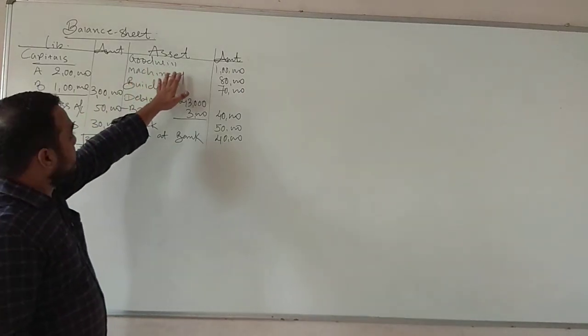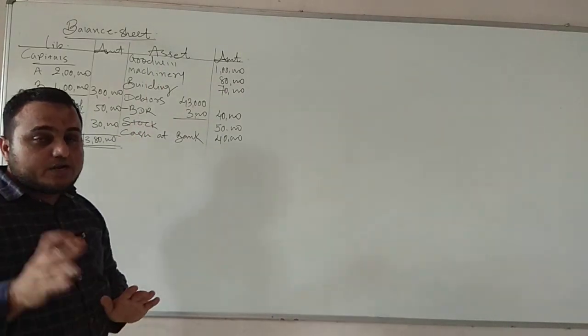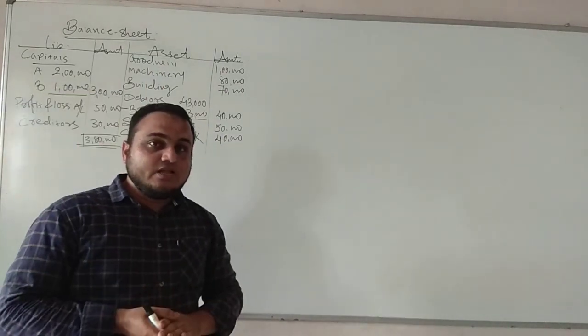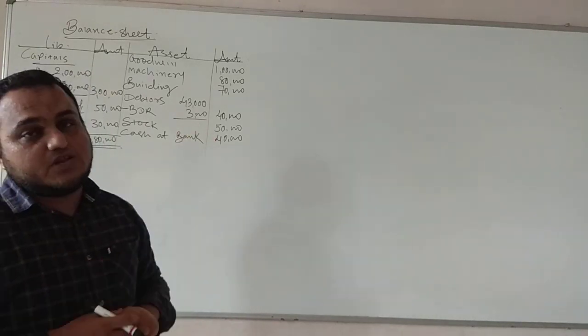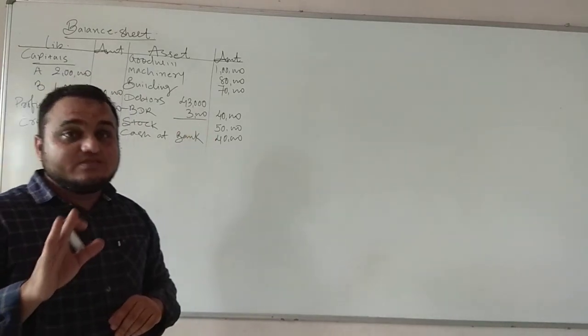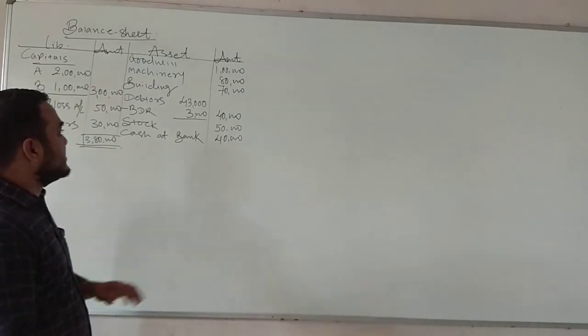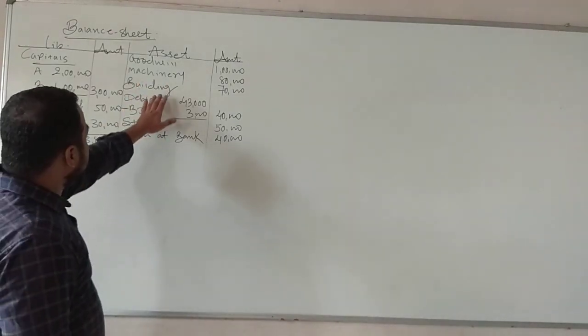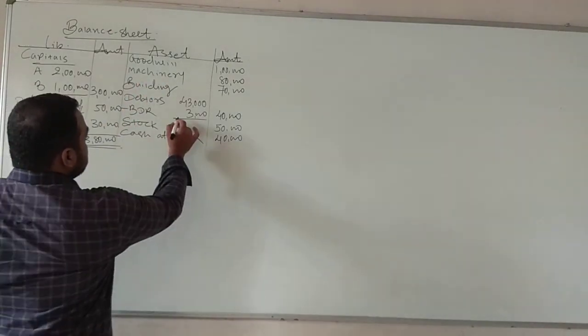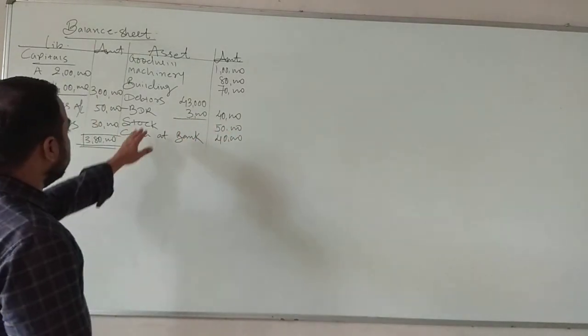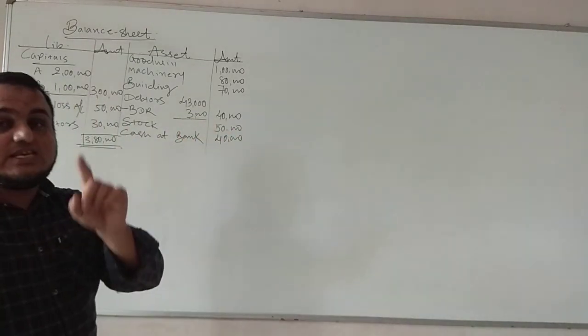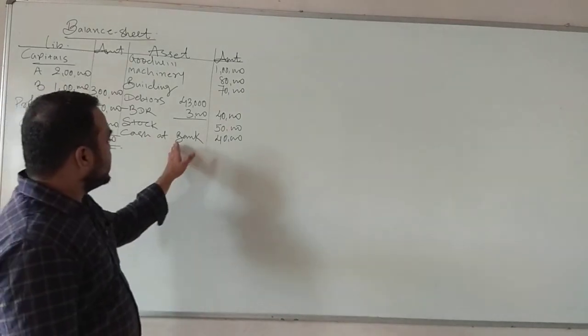Then asset side you have goodwill. Now goodwill is what? It is an intangible asset which shows the reputation of business. We have seen the entire topic of goodwill. So goodwill is an intangible asset. Then machinery, building. Now debtors minus BDR. So 43 minus 3, 40,000 is given to you. Then you have stock. Stock is also known as inventory. And then cash at bank.